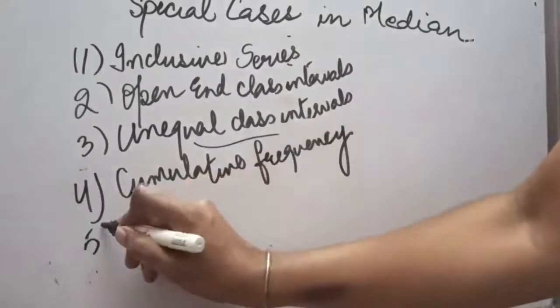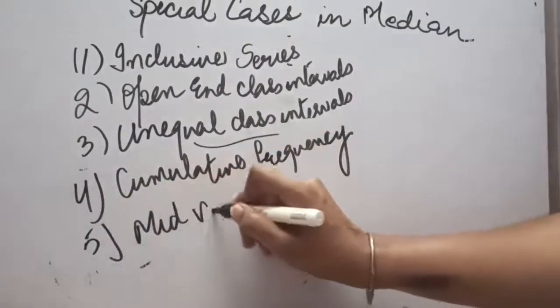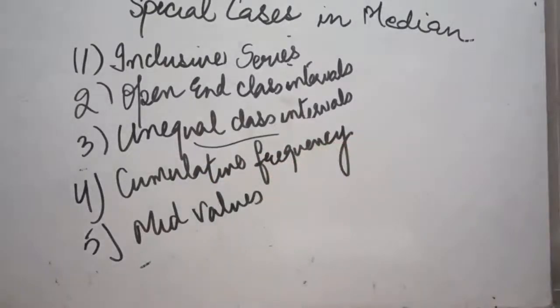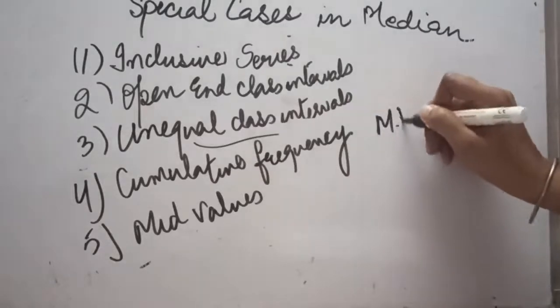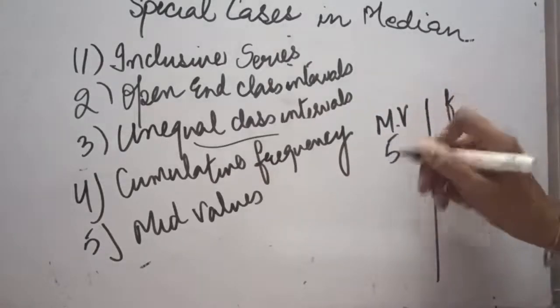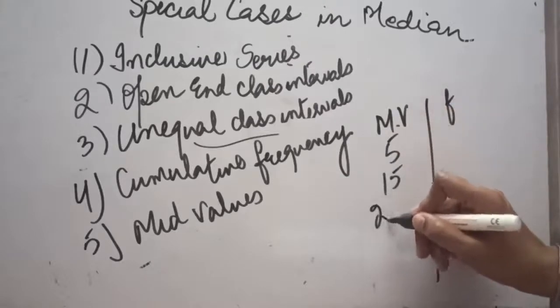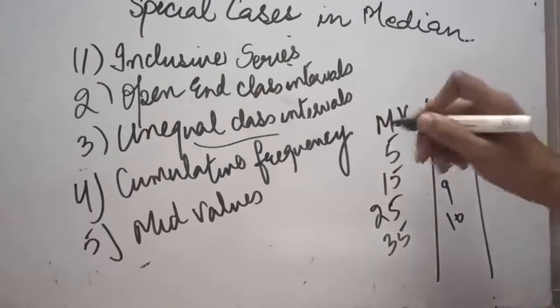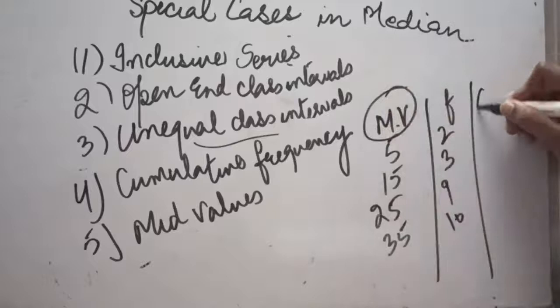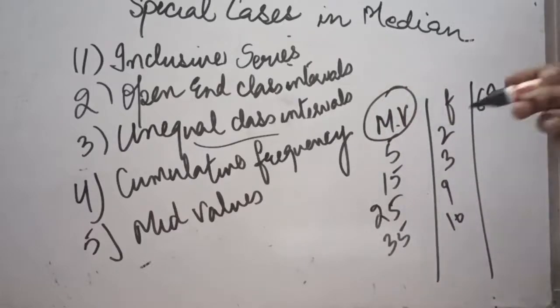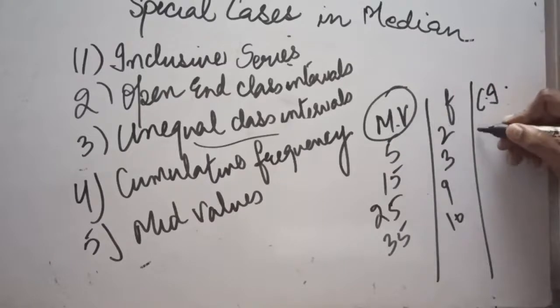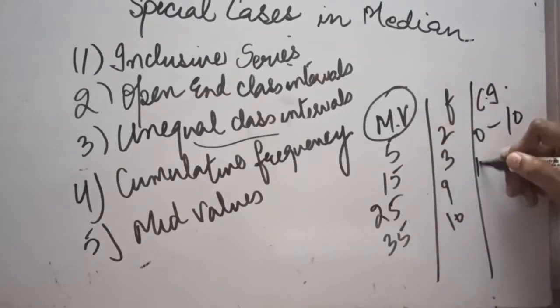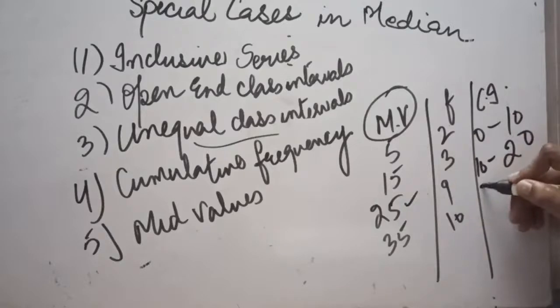And the fifth case is when mid values have been given. In some questions you will be given the mid values and the frequency. For example, in a question you have been given that mid values are 5, 15, 25, 35 and frequency is 2, 3, 9, 10 like that. In these cases, first you have to convert these mid values into class intervals. How do we convert that? We can see that 5 is the mid value for 0 to 10, 15 is the mid value for 10 to 20, 25 will be the mid value for 20 to 30.